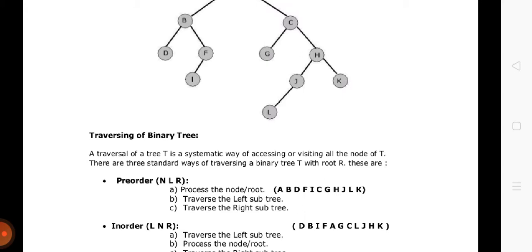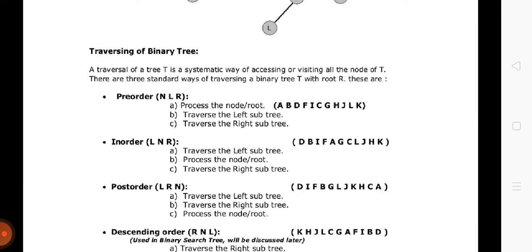Look at it. A, left of A, all the left nodes occur, and on the right of A, all the right nodes occur. Okay, post-order traversal says that traverse the left subtree first, traverse the right subtree then, and then process the root node. In this case, you have to process the root node in the last.